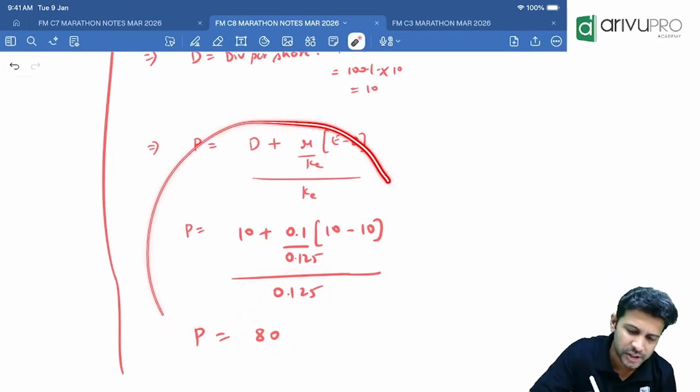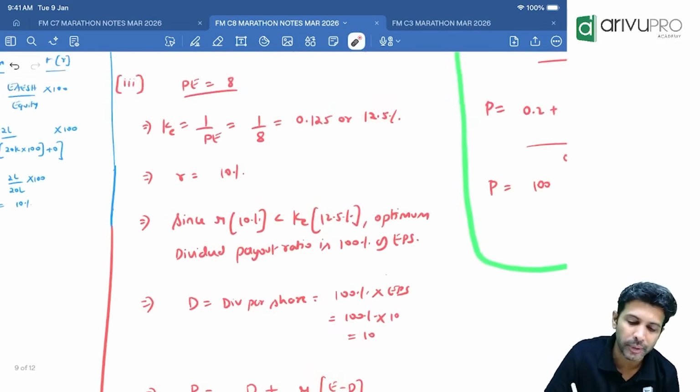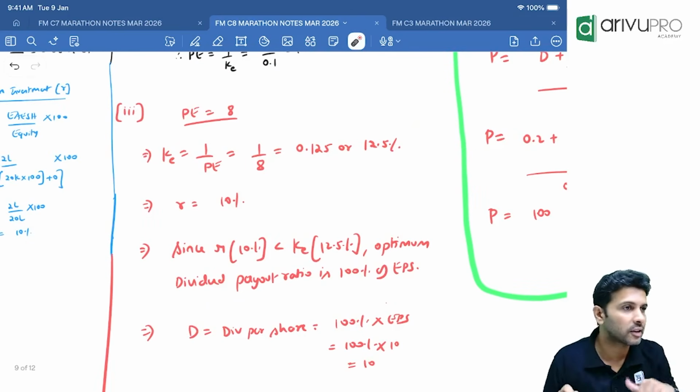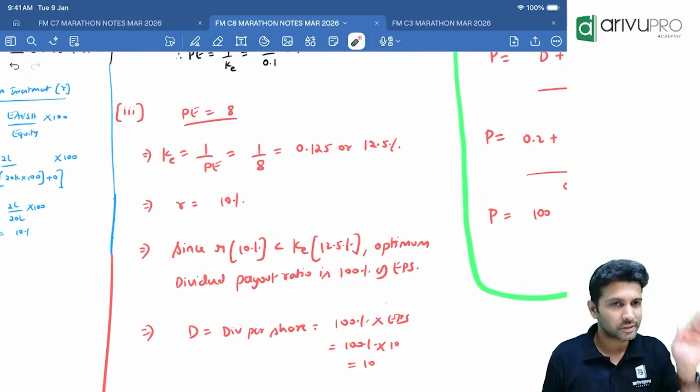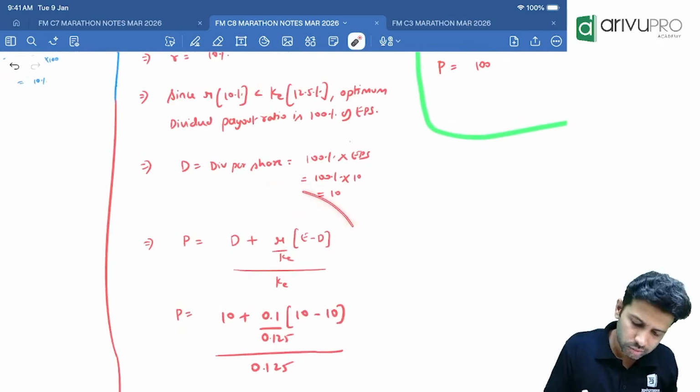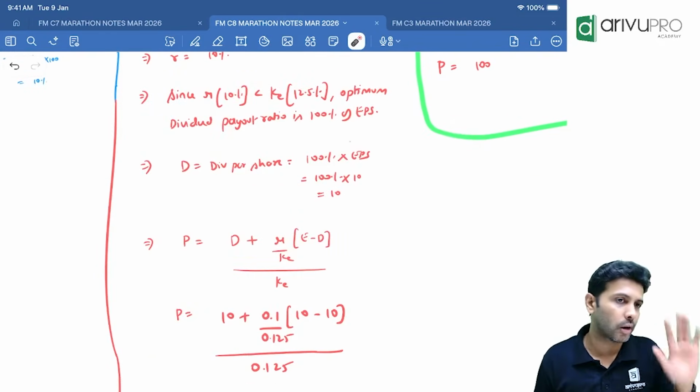This is optional. If you want to, you can do it, or you can stop at the theory level only. Since R is lesser than cost of equity, the optimum dividend payout ratio should be 100%. Leave it there or also do the price calculation, your call.